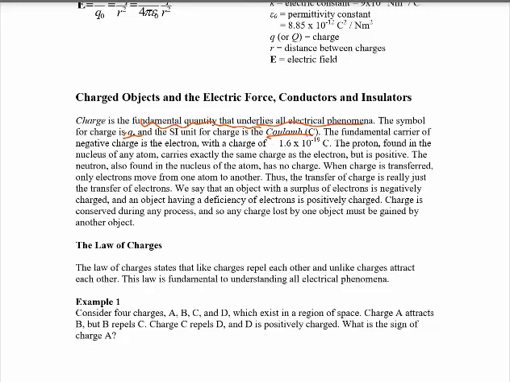The fundamental negative charge carrier is the electron, with an amount of minus 1.6 times 10 to the power of minus 19 coulomb. And the proton, found in the nucleus of any atom, carries exactly the same charge as the electron, but positive: positive 1.6 times 10 to the power of minus 19 coulomb. And the neutron, also found in the nucleus, is chargeless. That means it has no charge.